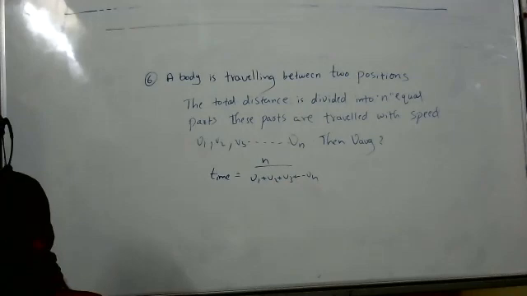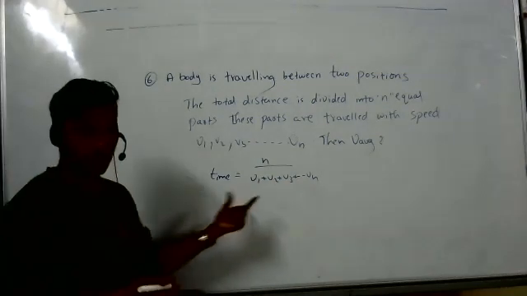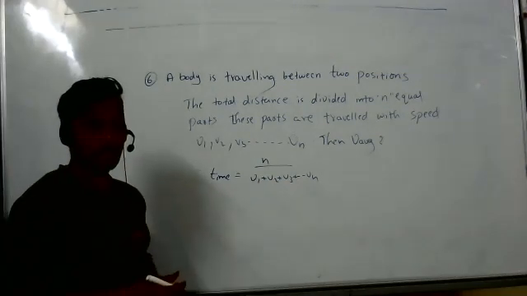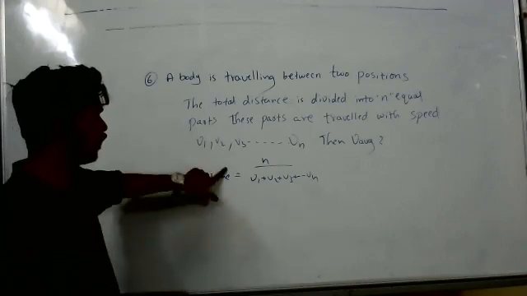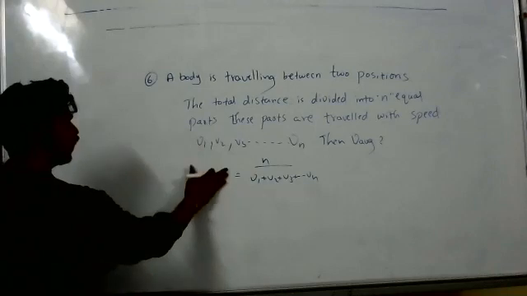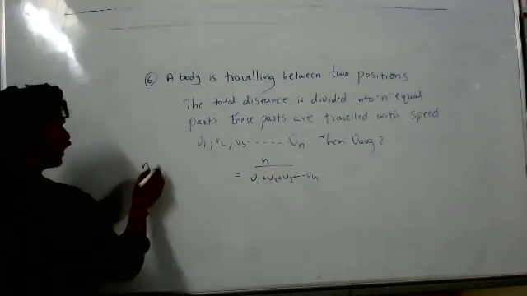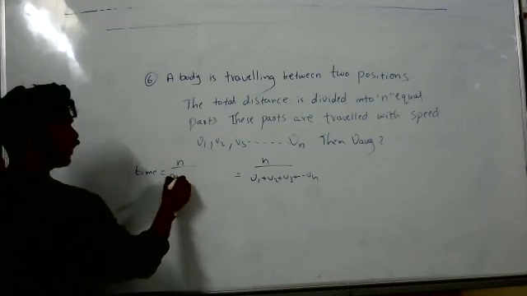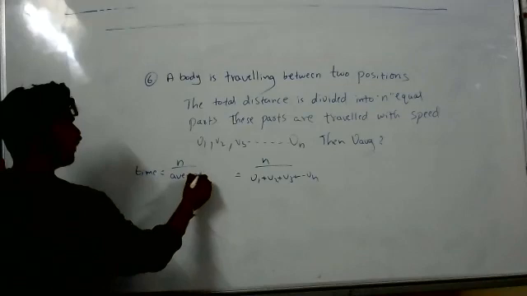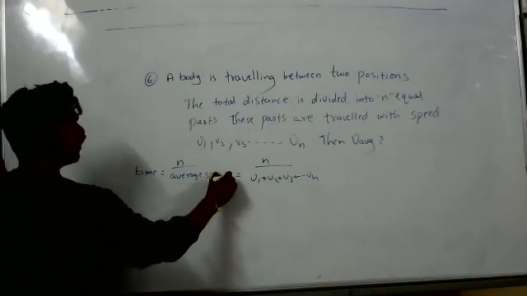So it is nothing but average speed. So we can write time equal to n by, means distance by average speed. Can we write like this?